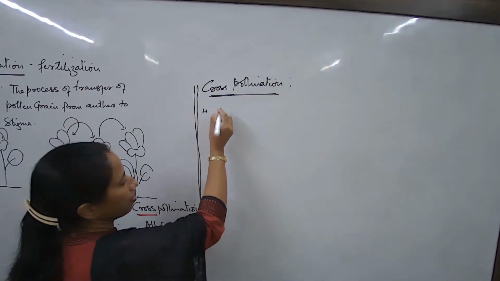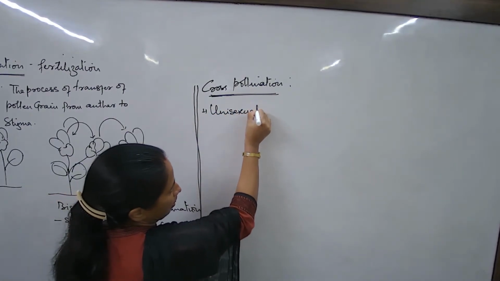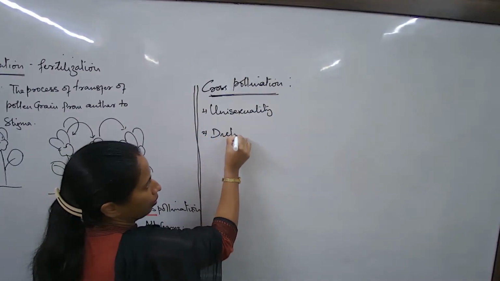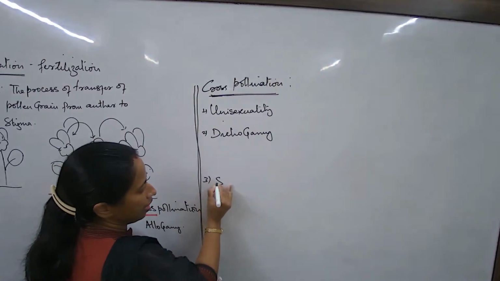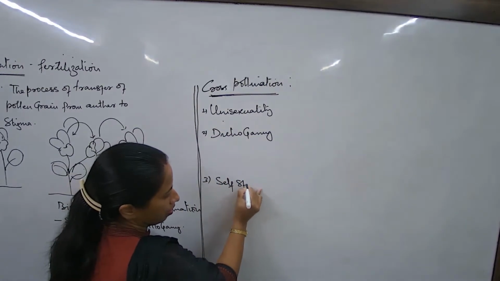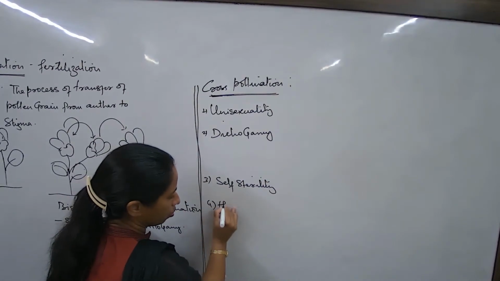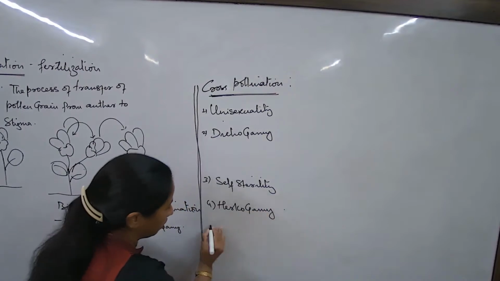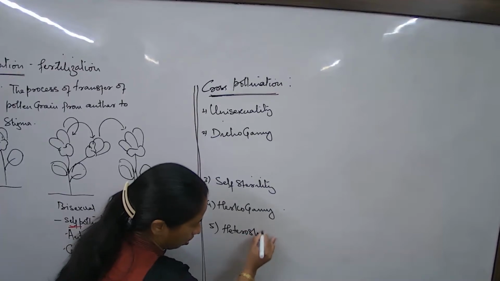Just keep telling me the factors. One is unisexuality. Number 2 is dichogamy. Number 3 is self-sterility. Number 4 is hercogamy. And heterostyly. Right? So let us understand all these.